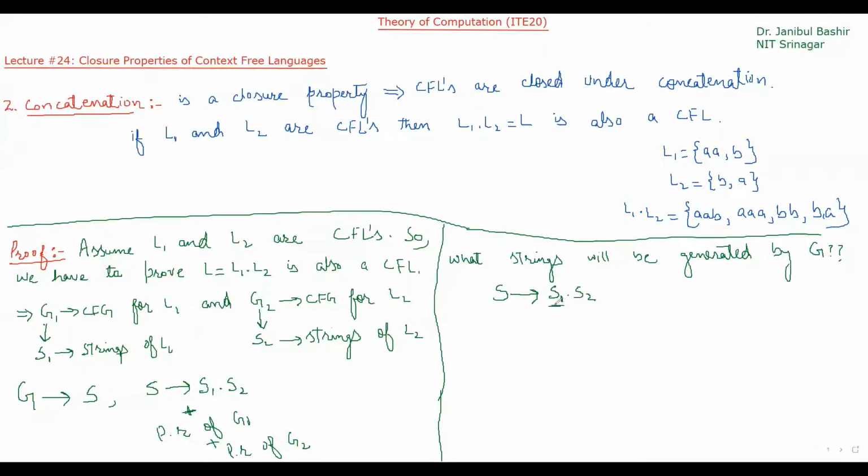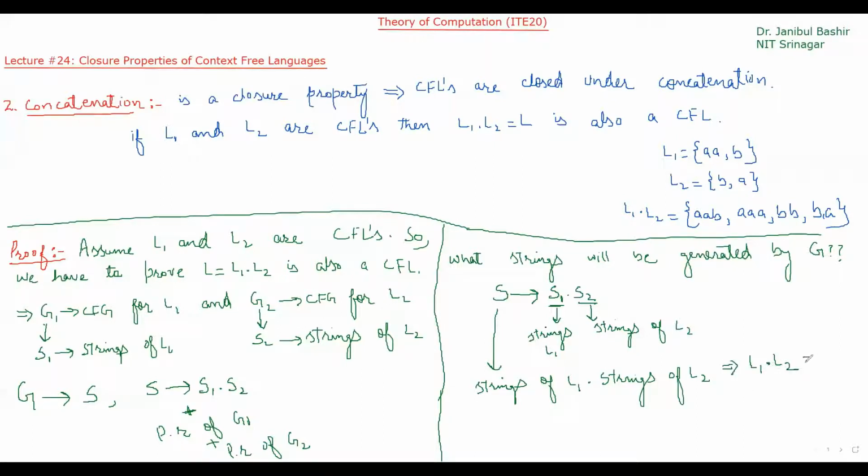And we know S1 generates strings of L1, and S2 generates strings of L2, and S will generate strings of L1 concatenation with strings of L2. You can see strings of L1 dot strings of L2 will mean L1 dot L2. And we know L1 dot L2 is L.